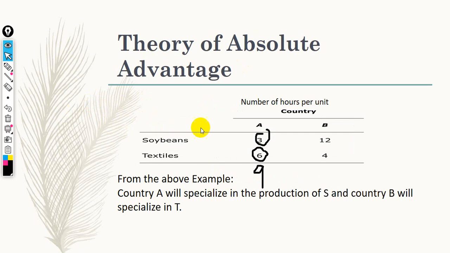With respect to country B, people in country B are working for 16 hours. They are going to use the 16 hours to produce textile only. They produce a unit in 4 hours. So in 16 hours they can produce 4 units.